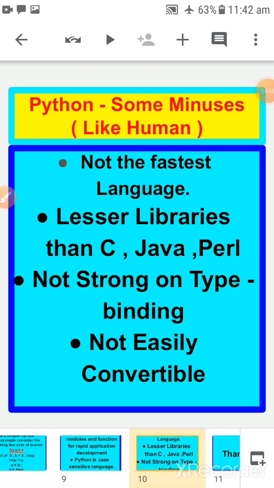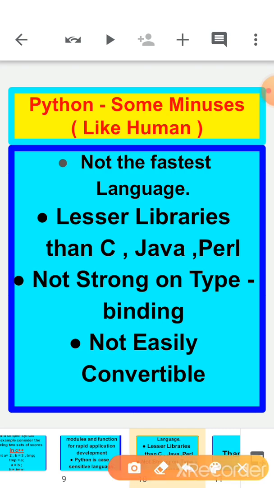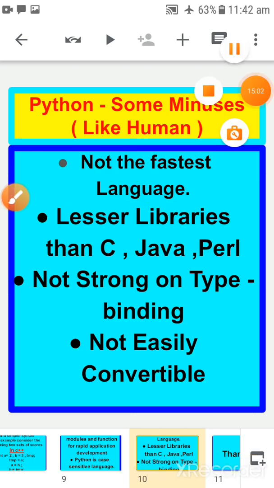Now let's talk about Python's demerits. Demerits means disadvantages. Like humans have advantages and disadvantages too, in the same manner Python also has advantages and disadvantages. The first disadvantage is that it is not the fastest language. Python is an interpreted language, not a fully compiled one. It means Python software reads each and every single line individually and responds to us.